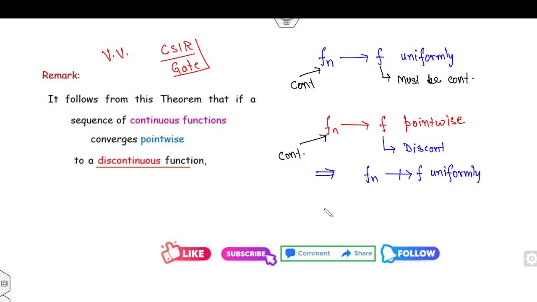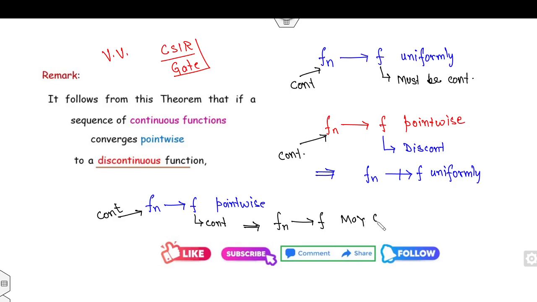But on the other hand, if fn converges to f pointwise, that is a very important point for you when you are working in the competition exam, and if fn is continuous and f is also continuous, what does it imply? It implies fn converges to f uniformly may or may not be.